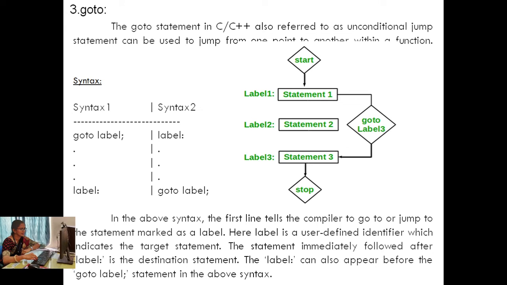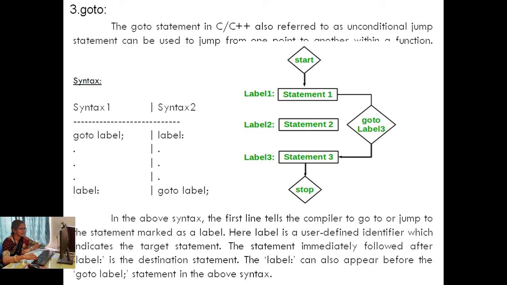Here the syntax is given. There are two syntaxes: goto a particular label, where we declare our label at a downward side, and another where the label is at the upper side. We have given our label, and at whatever position we want, in the lower position we have written goto and the label.